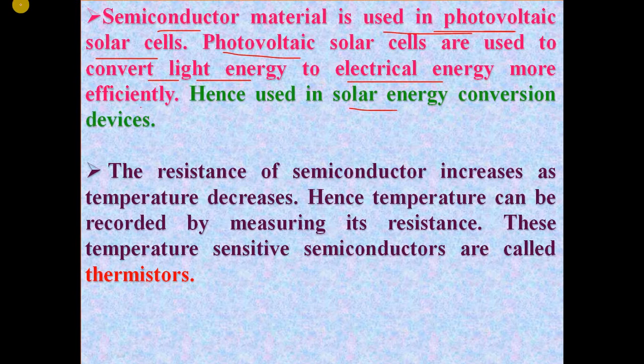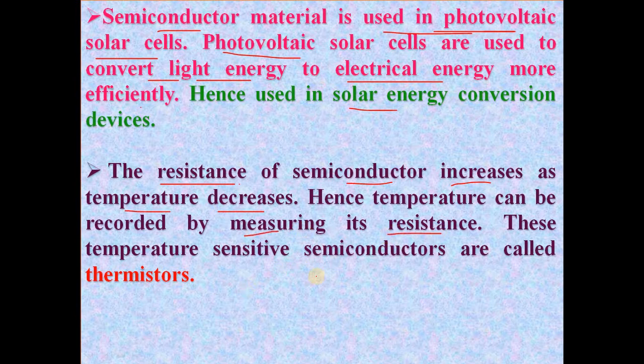Then the second application: the resistance of a semiconductor increases as temperature decreases. That is, the resistance of a semiconductor goes on increasing as temperature decreases. Hence temperature can be recorded by measuring its resistance.